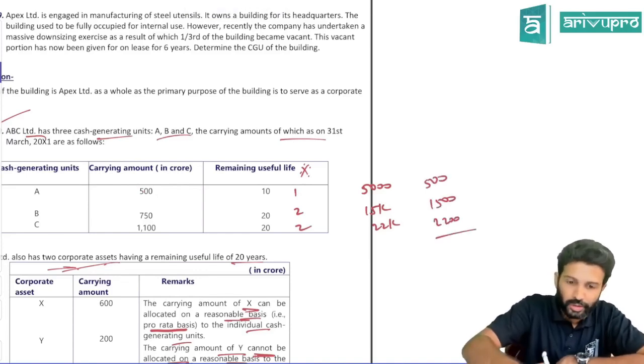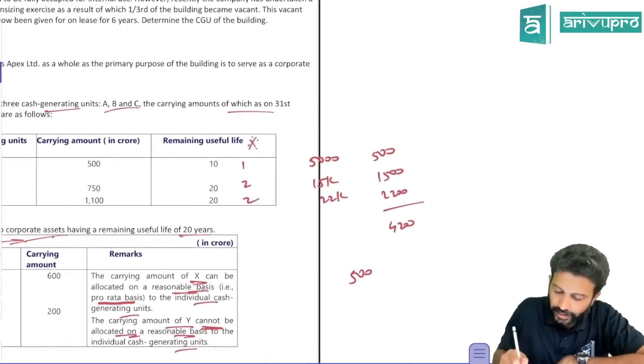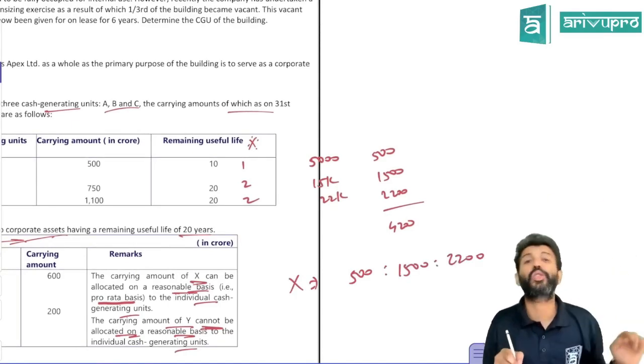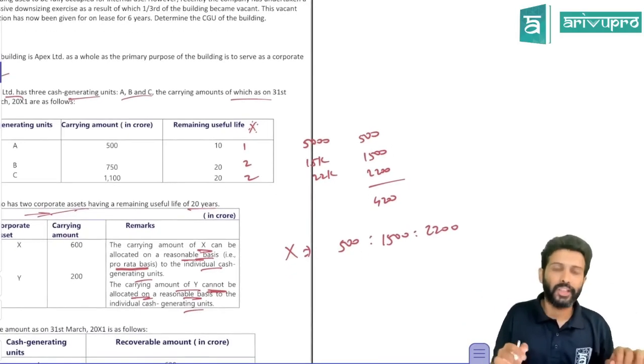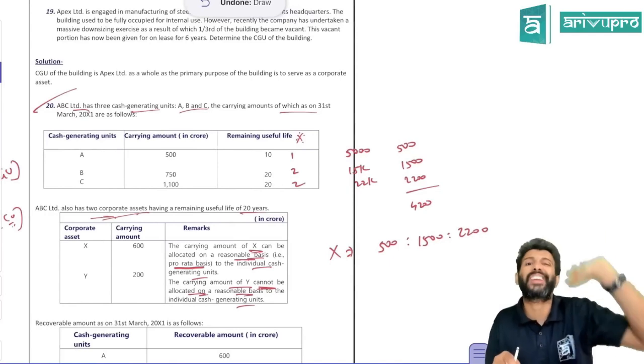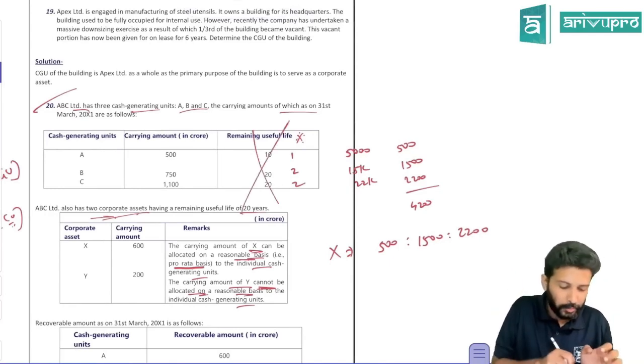Do the summation of all that. 500 plus 1,500 plus 2,200, which is 4,200. So basically you have to allocate corporate asset X in the ratio of 500 is to 1,500 is to 2,200. In this ratio you need to allocate. That's all it is. So if this life information is given, you also need to consider that for your allocation purpose. In the previous problem, you did not do this because this life information was not there.